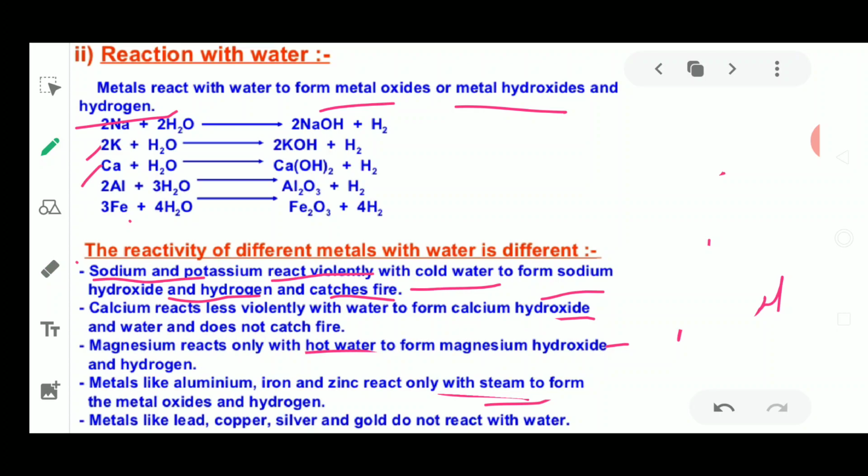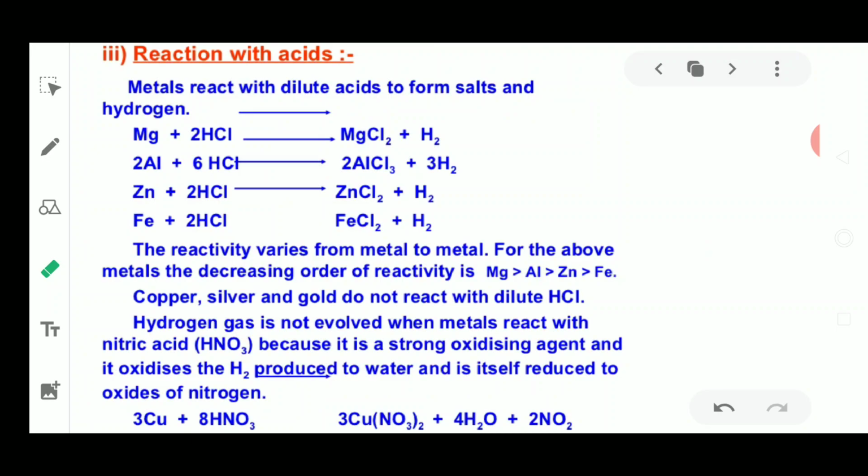That is why silver and gold jewellery is used in daily life, because it is not going to react with water and is not going to lose its shine. So this is the reason these metals have different properties: they react differently with water. Now we go into the next topic, that is, reaction of metals with acids.